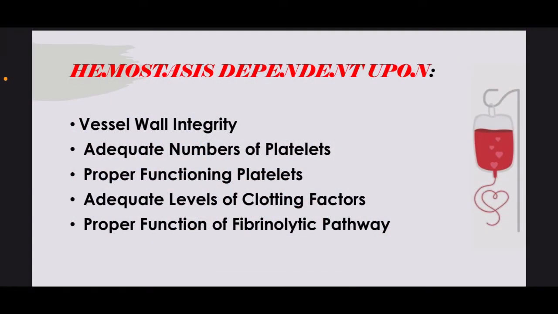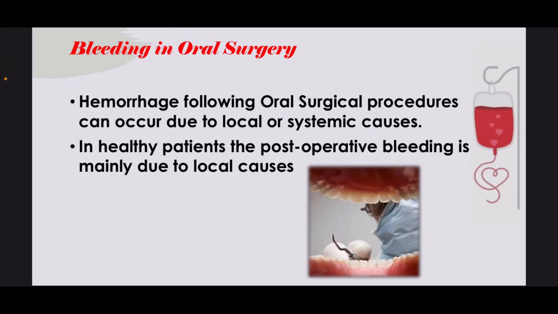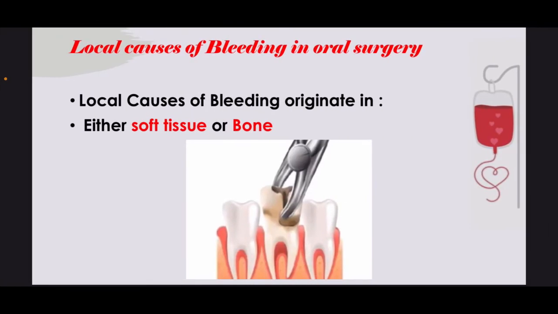Hemostasis is dependent upon vessel wall integrity, adequate numbers of platelets, like in immune thrombocytopenia, proper functioning platelets, like in von Willebrand disease, an adequate level of clotting factors, and proper function of the fibrinolytic pathway. Bleeding in oral surgery: the bleeding following oral surgical procedures can occur due to local or systemic causes. In healthy patients, the postoperative bleeding is mainly due to local causes. The local causes are either from soft tissue or bone.